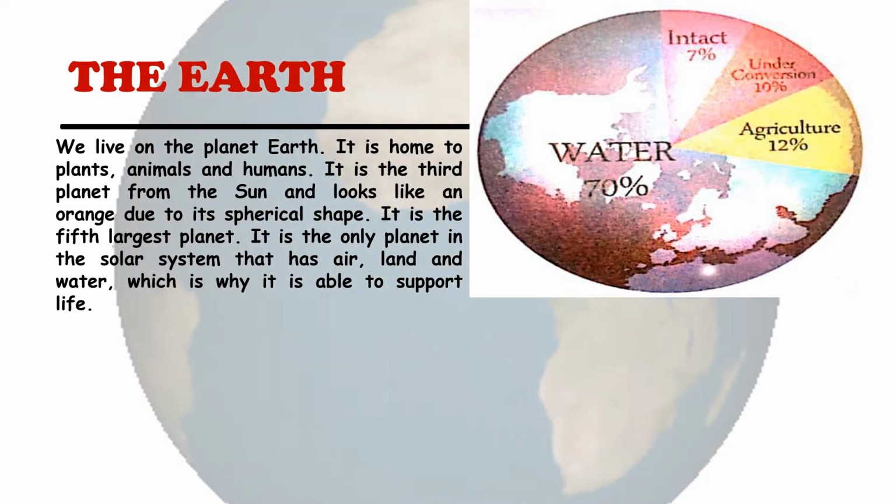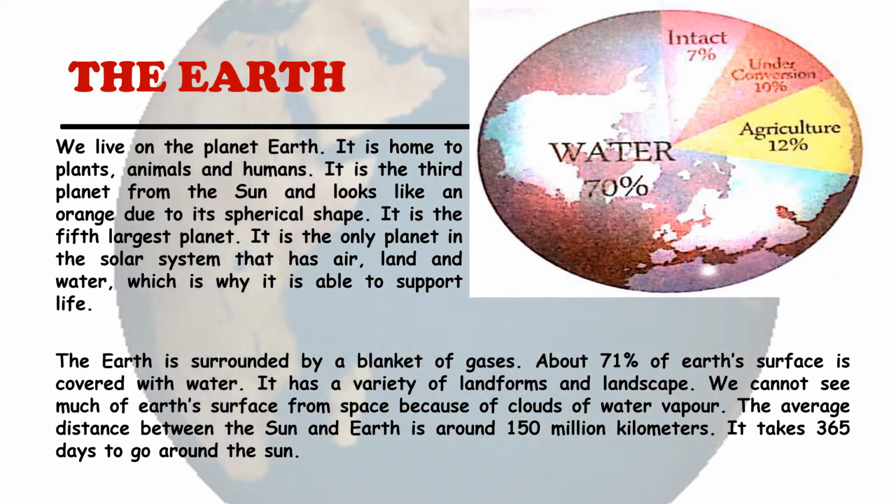It is the only planet in the solar system that has air, land and water, which is why it is able to support our life. And you know children, the earth is covered with a blanket of gases which protect us from harmful rays of the sun.